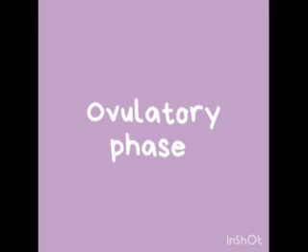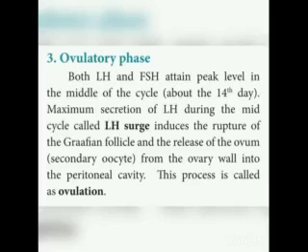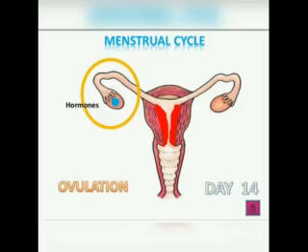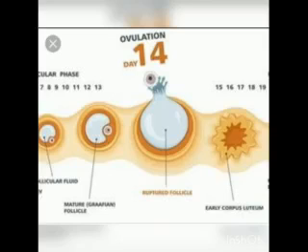Third one is the ovulatory phase. Both LH and FSH attain peak level in the middle of the cycle, that is about the 14th day. Maximum secretion of LH during the mid-cycle, called LH surge, induces the rupture of the Graafian follicle and releases the ovum, that is the secondary oocyte, from the ovary wall into the peritoneal cavity. This process is called ovulation. We can simply say ovulation is nothing but release of ovum from the Graafian follicle.